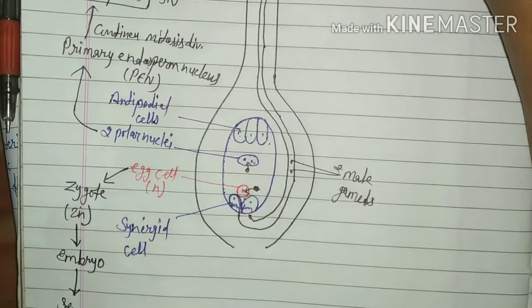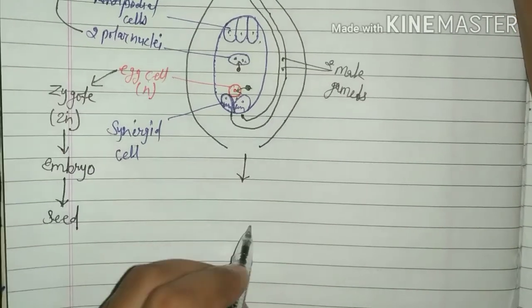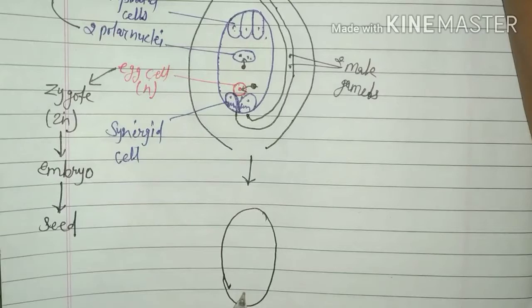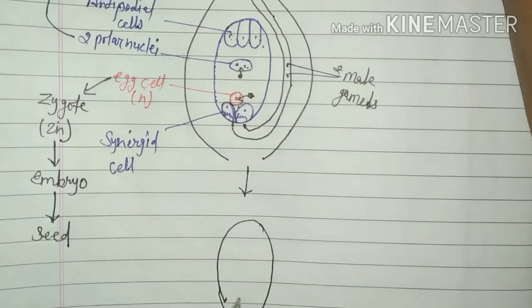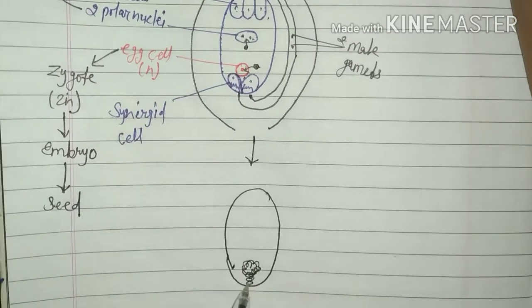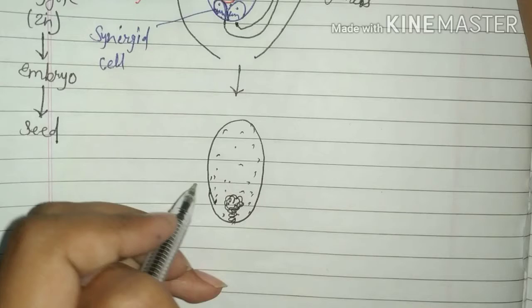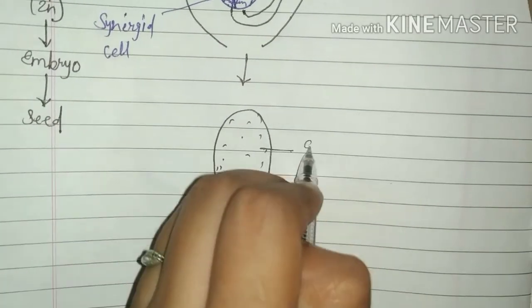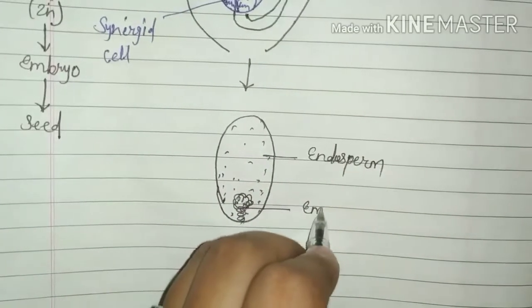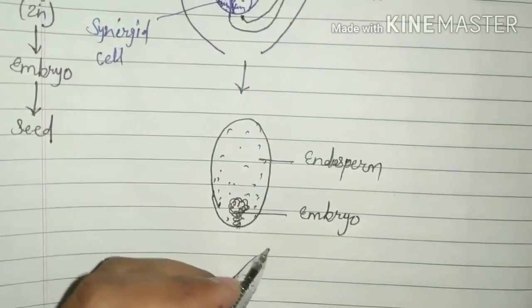Embryo develops into seed. It means in the embryo sac only endosperm and embryo are present after fertilization.